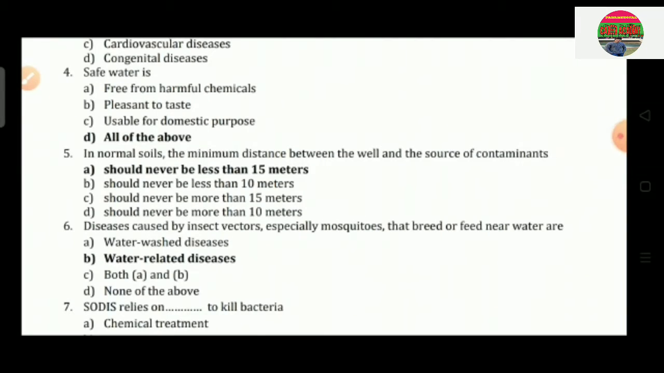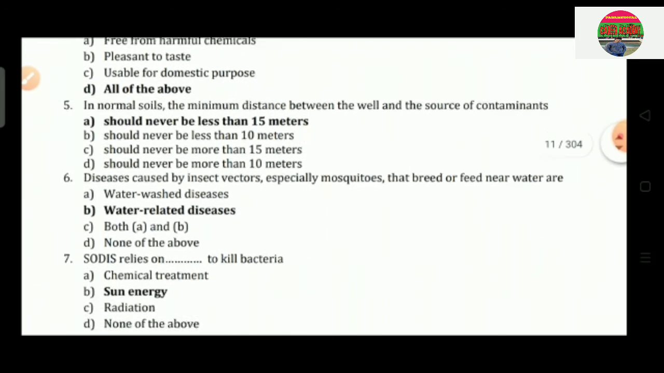Question number 6: diseases caused by insect vectors, especially mosquitoes that breed or feed near water, are option A, water wash disease; option B, water related diseases; option C, both; option D, none of the above. So the correct answer is water related diseases.